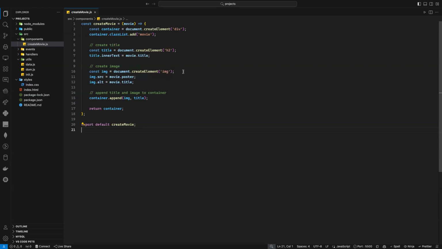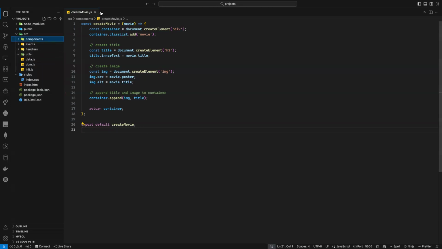Then I want you to create an image. And I have in my data movie.poster, because the movie is an object and poster is a property. I want you to make this poster the image source. And for the image alt, I want you to use the same title. Then I want you to put the image and the title inside this container, which is a div. And then I want you to return this DOM element. That's fine. I'm exporting my functions. That means any place I want it, I can just import it.